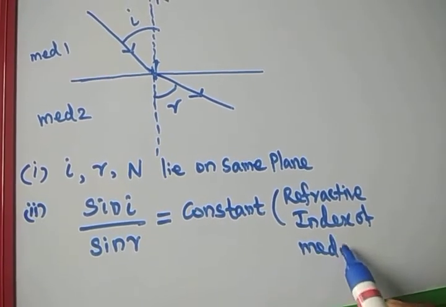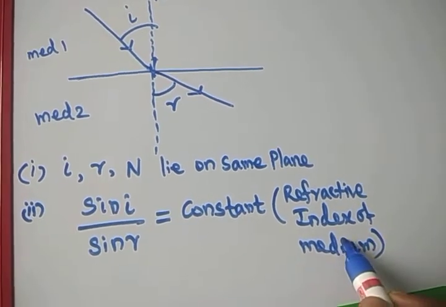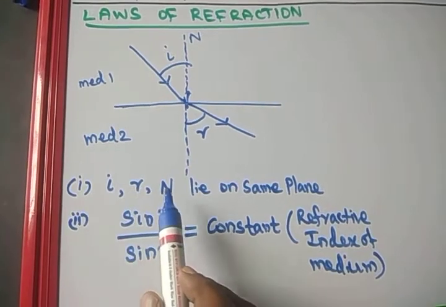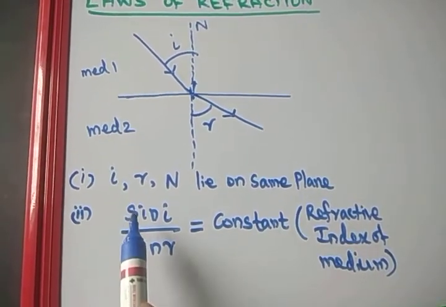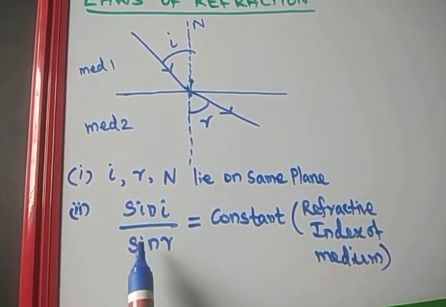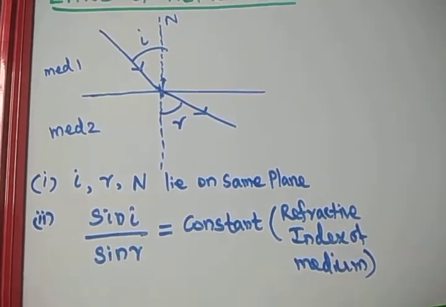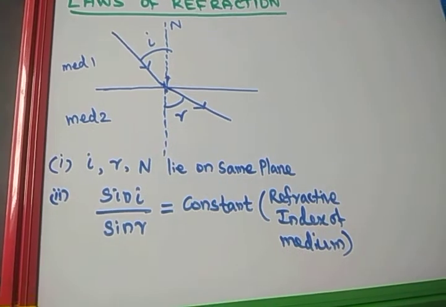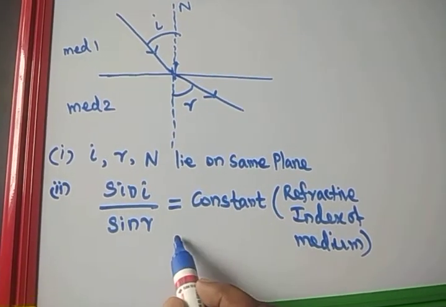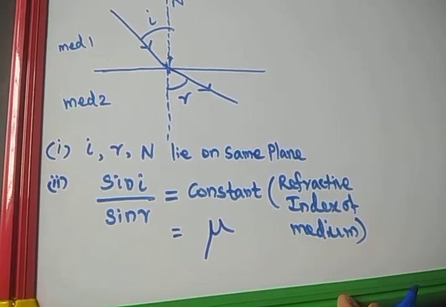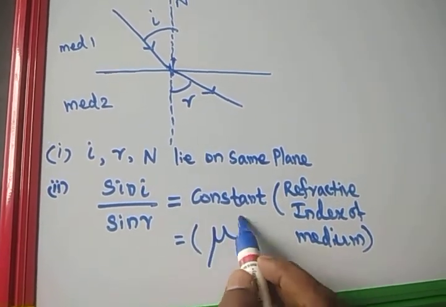Very simple, students. So these are the laws of refraction. The angle of incidence, refracted ray and normal lie on the same plane. The sine of the angle of incidence divided by the sine of the angle of refraction is equal to a constant value, which is called the refractive index of the medium. We can represent this as mu. So this is the refractive index.